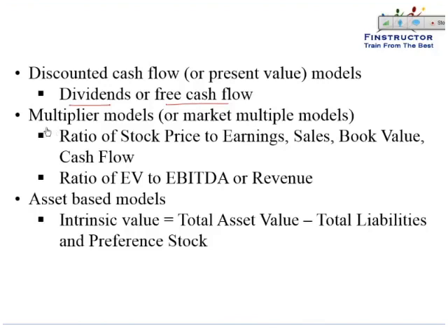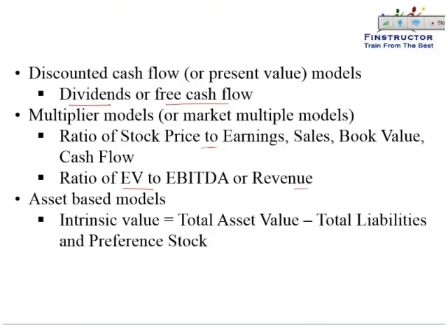We can use multiplier models, also referred to as market multiple models, where we'll see the ratio of the stock price to earnings, the stock price to sales, the stock price to book value, or the stock price to cash flow, and compare it with other companies in the sector. We will then argue that similar companies or similar goods should have similar price and try to derive the intrinsic value. We can similarly use the EV to EBITDA ratio also, or the EV to revenue ratio also, as we will see.